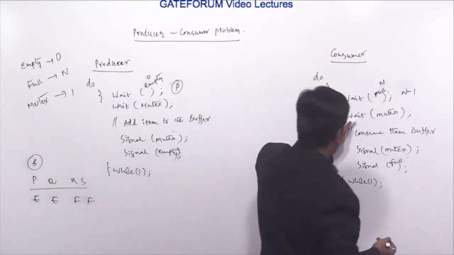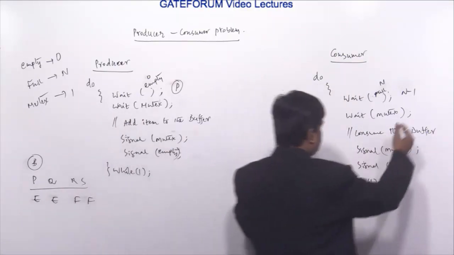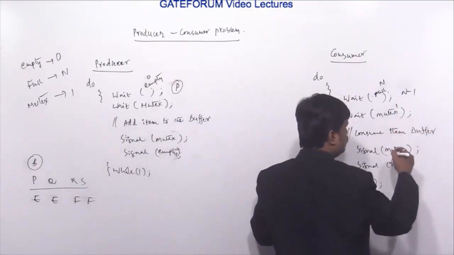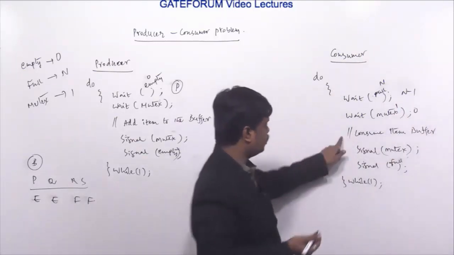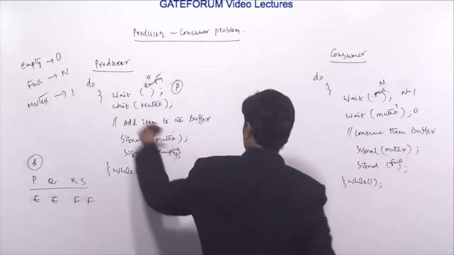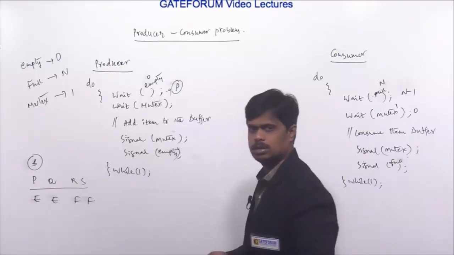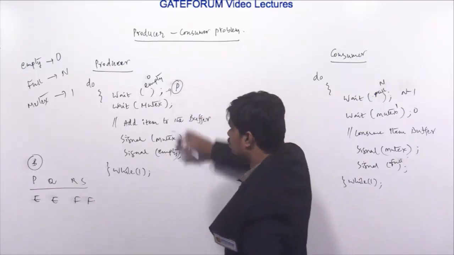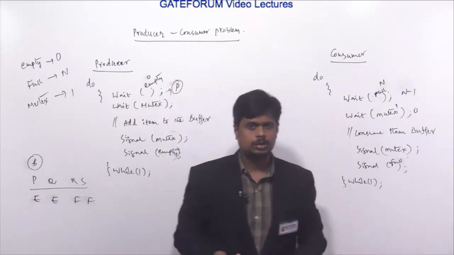The consumer executes the second instruction, wait of mutex. What is the mutex value? 1, which can be successful. Previously it is 1, and after the wait operation it becomes 0. Then it is consuming an item here, yes or no? But the producer has not produced any item. It is stuck in the first instruction only. Without the producer producing an item into the buffer, how can a consumer consume an item from the buffer?